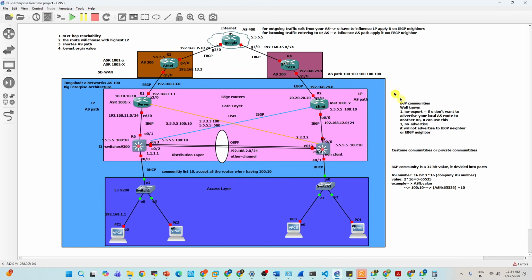Here, by using path manipulation, we take one path to avoid asymmetric routing in BGP. Generally, between the company and ISPs, we use eBGP. For path manipulation, you need to create route maps and manually apply them in the in or out direction, to have one path as the primary path. Currently Airtel is the primary. Whenever Airtel is down, then only Tata will take over. If Airtel is not down, Tata cannot take over.